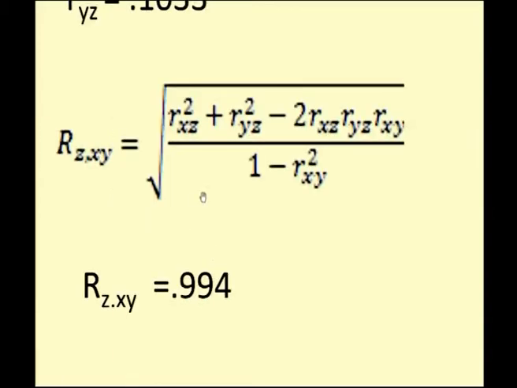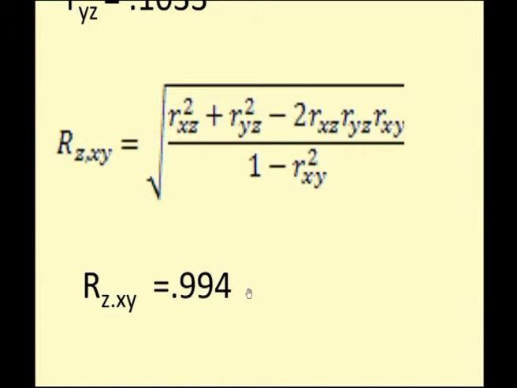So what you have to do? You have to replace all your r squared, that is your Karl Pearson's values, here. We have already found rxz, ryz and rxy, so place them here and then you find your capital R value, which comes to be 0.99. That means it is very close to 1, so the independent variables and the dependent variable are highly correlated.